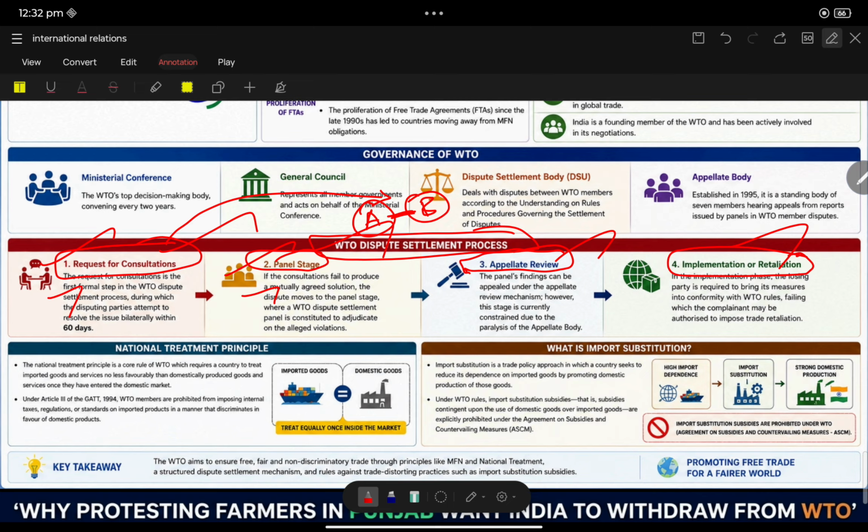Now, national treatment principle. This is important for prelims. What is the national treatment principle? The national treatment principle is the core rule of the WTO. It requires a country to treat imported goods and services no less favorably than domestic products, goods and services once they have entered the domestic market.